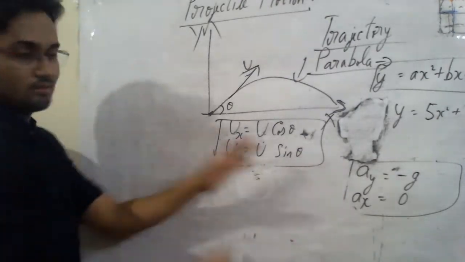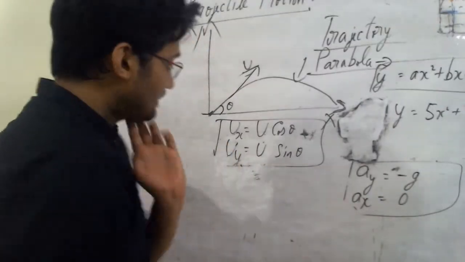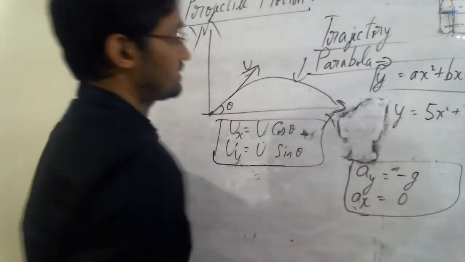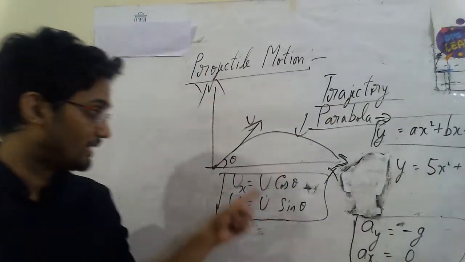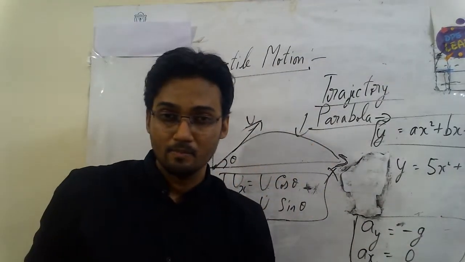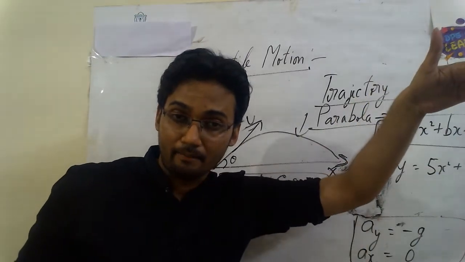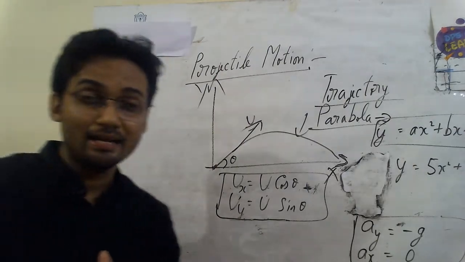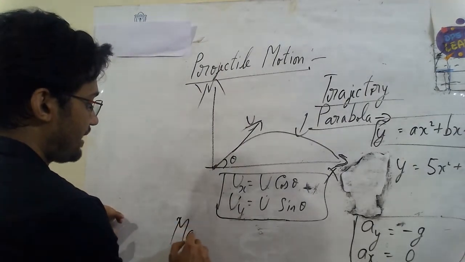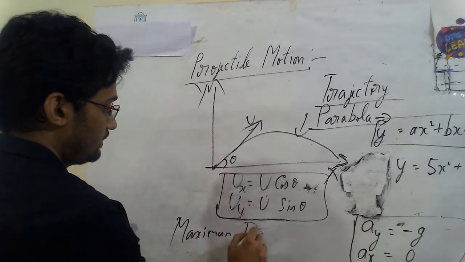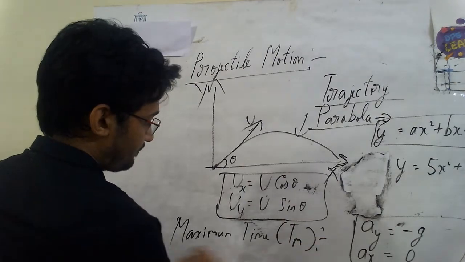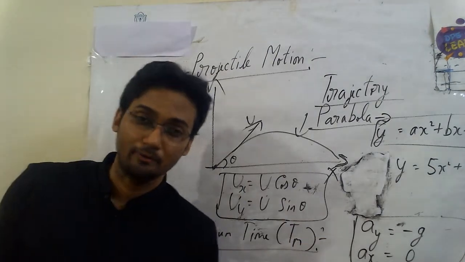Remember these important things, I'm not dropping that. The next part which we will now discuss is about the maximum time for which the object can be projected, the maximum time for which it's in the air before it falls down. Yes, that's what I'm discussing. The next topic is the maximum time of the object in its flight, which is represented by Tm. This is my point of discussion now.